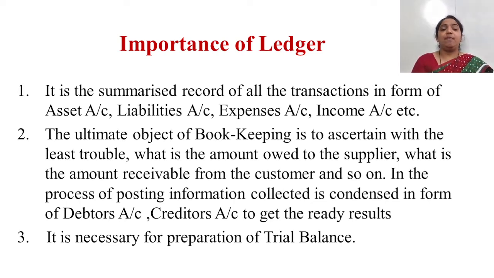When you draw the respective ledger accounts related to asset, liability, expenses, income, etc., it will give you less trouble, and you will come to know what is the amount owed to the supplier, how much is receivable, and you are going to do all the process of posting over here.